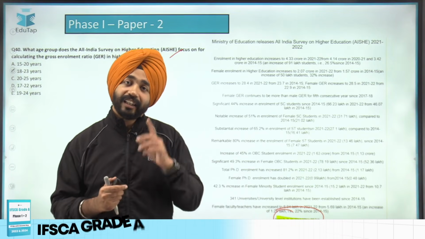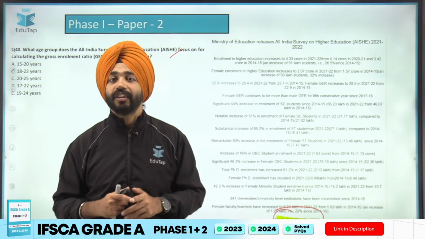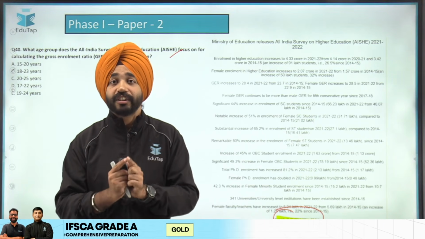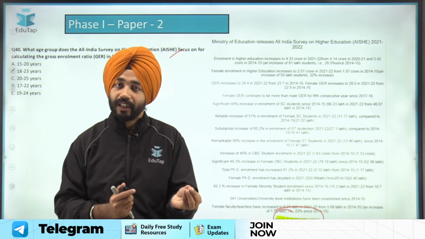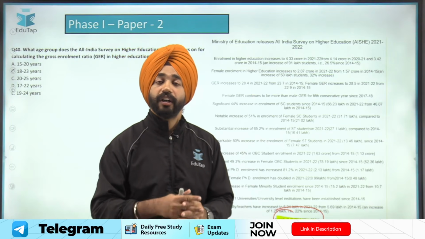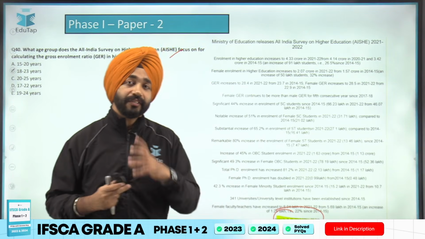Guys, why I am saying the 3 months are important, why I am saying the 5 months are important, there is a reason for that. The reason is that you have to clear phase 1, which is not your merit section. You have to just qualify phase 1. And for qualification purpose, your prime focus should be on those things which will be relevant for your phase 1, not just phase 1, but for phase 2 also. So that is what I would say.